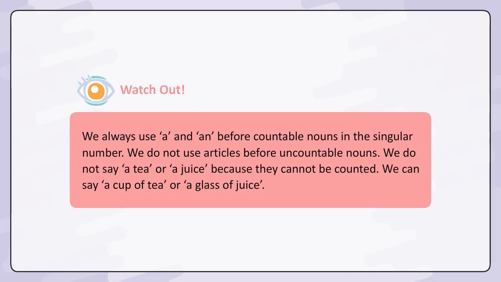Watch out! We always use a and an before countable nouns in the singular number. We do not use articles before uncountable nouns. We do not say a tea or a juice because they cannot be counted. We can say a cup of tea or a glass of juice.